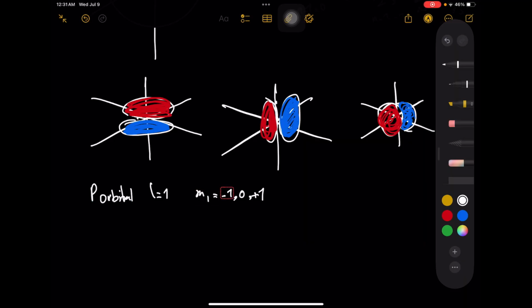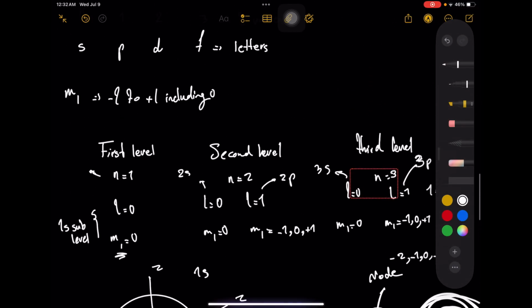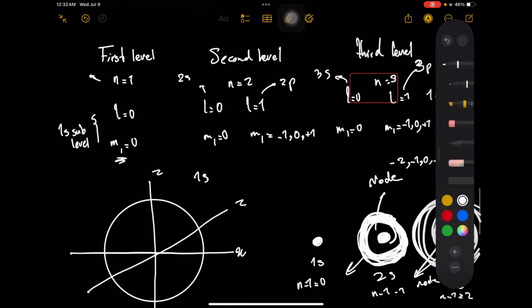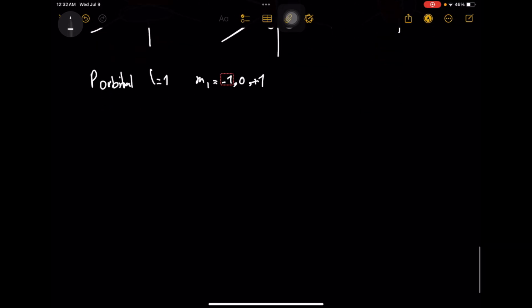And now for, probably you guys have guessed it, the d and f orbitals. The d orbitals have 1, 2, 3, 4, 5 orientations. So we have 5 orientations for d orbitals, and the shape is quite different.